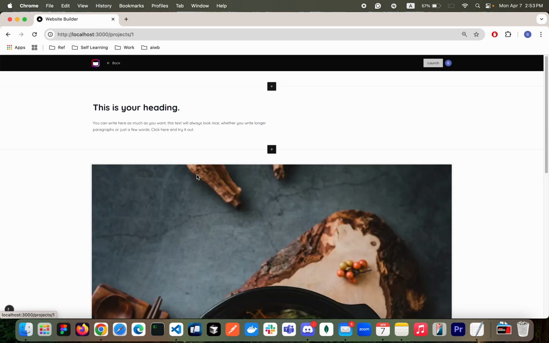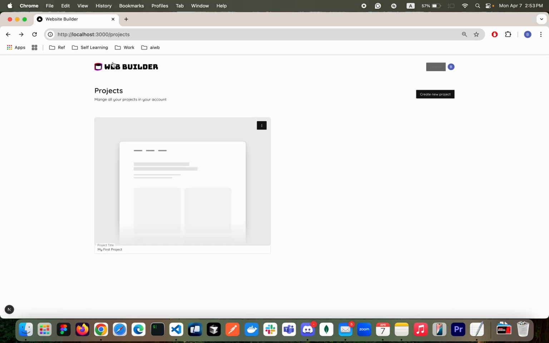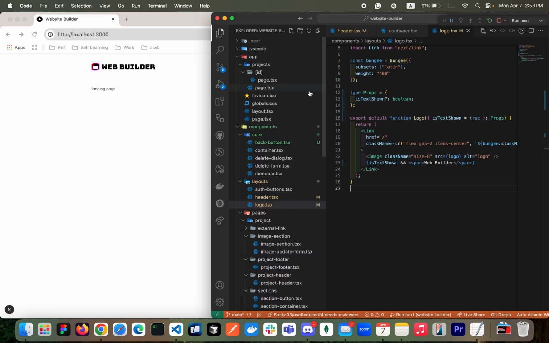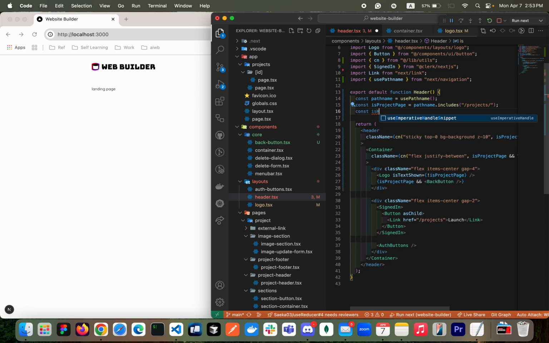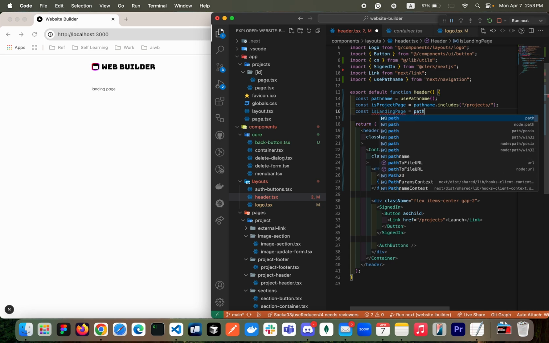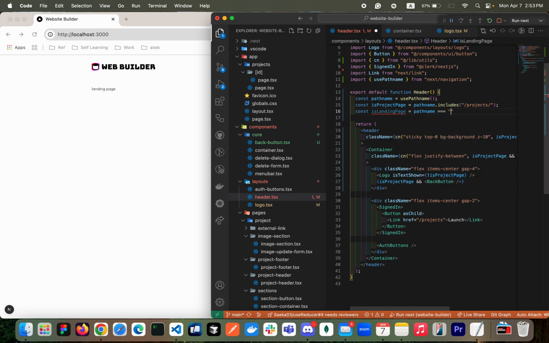And then this launch button I only want to have when we are on the landing page. Let's go to header again, and create another variable, isLandingPage, which is pathname equal to that.